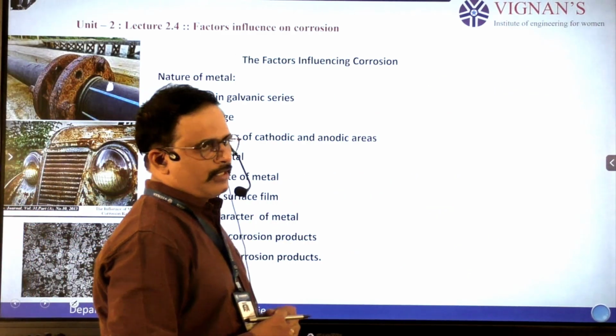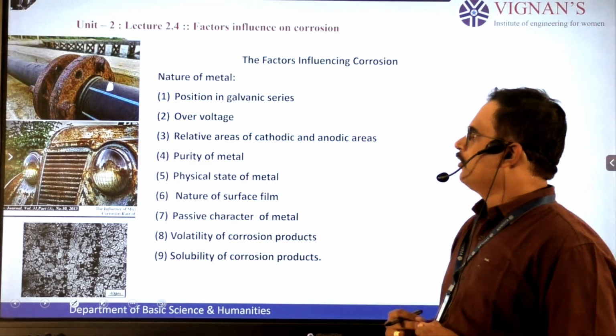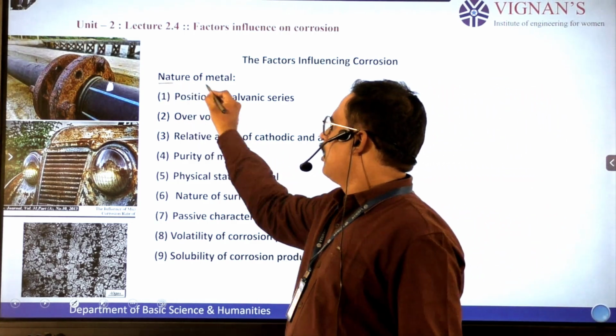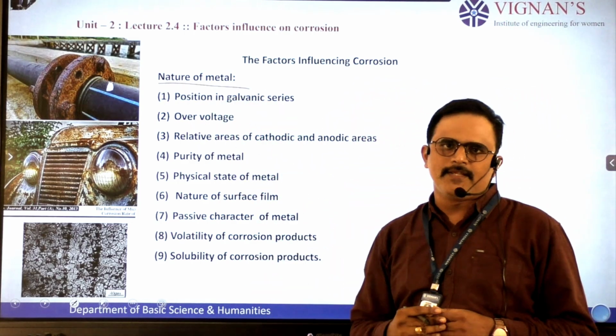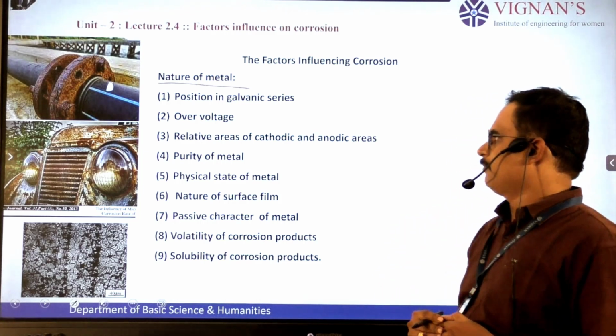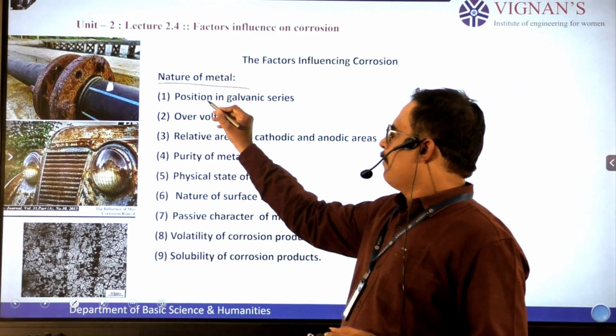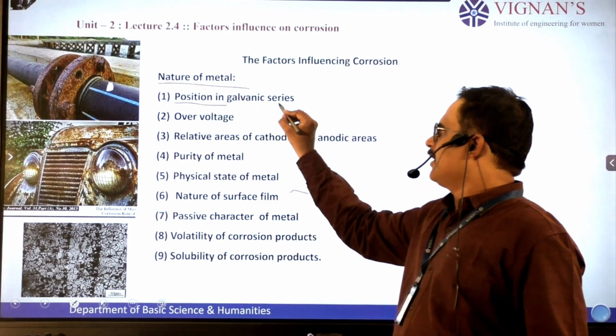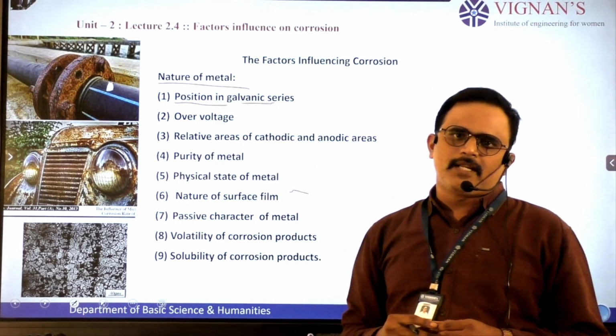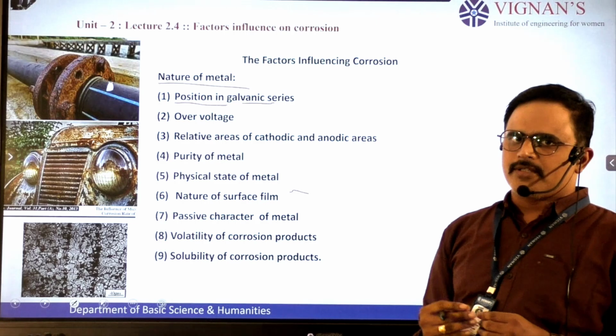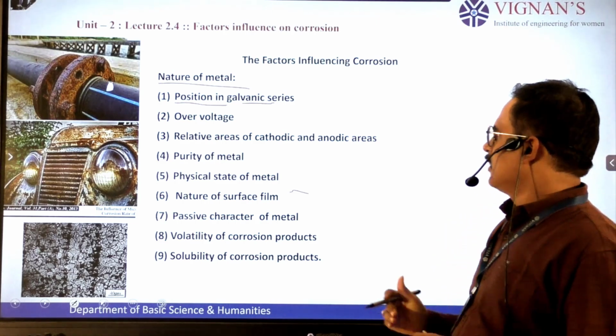The first group of factors is the nature of the metal. Let us see how the metallic nature influences corrosion. The first point is the position of a metal in the galvanic series. So what is the meaning of a galvanic series?